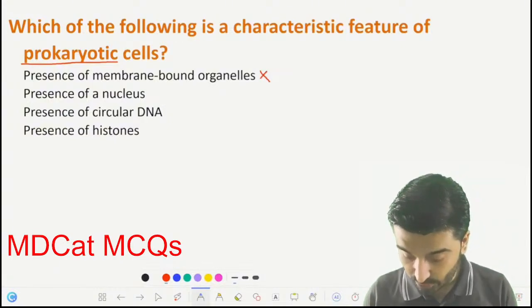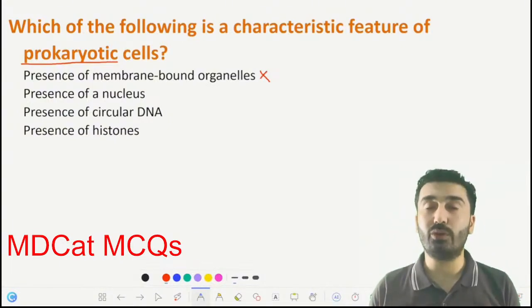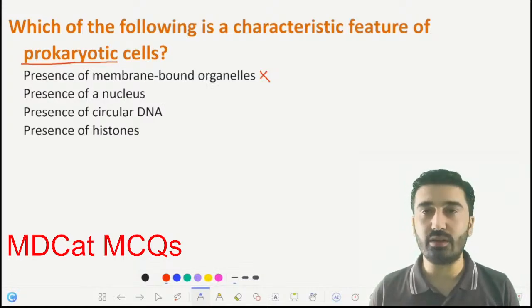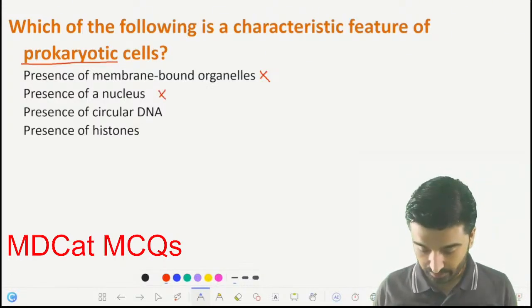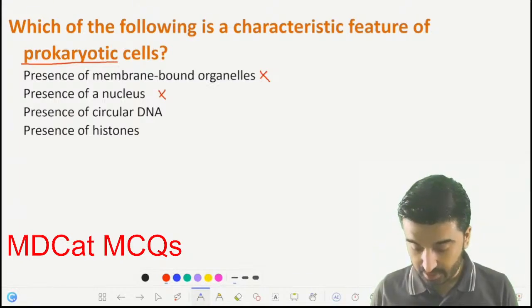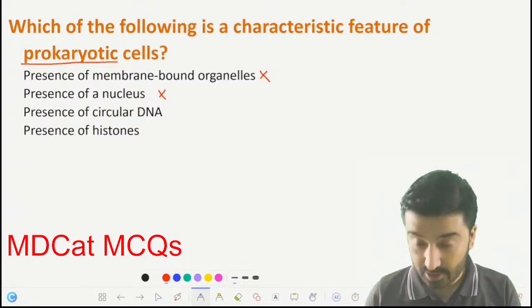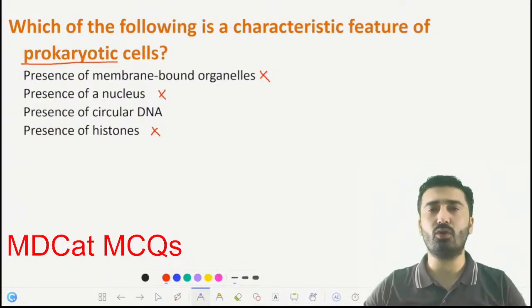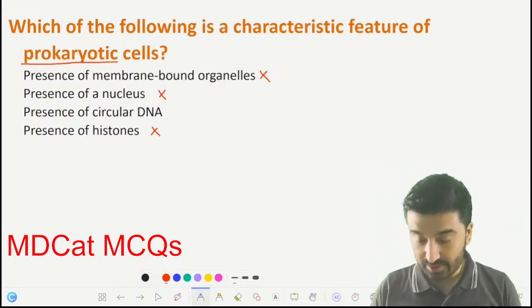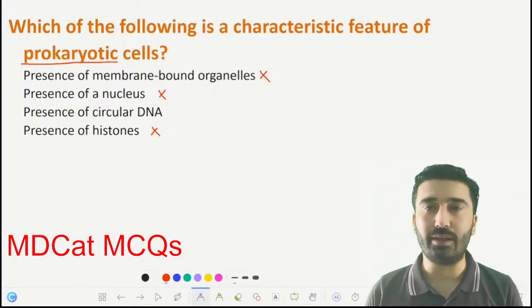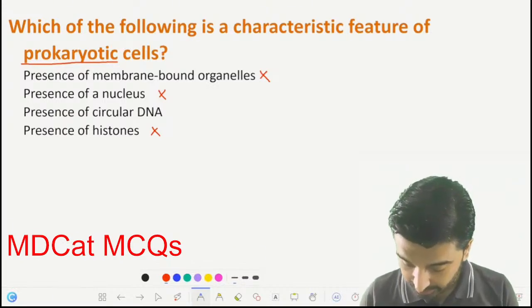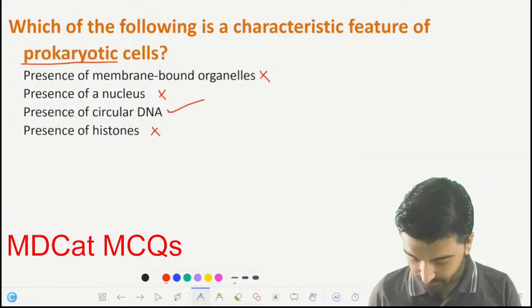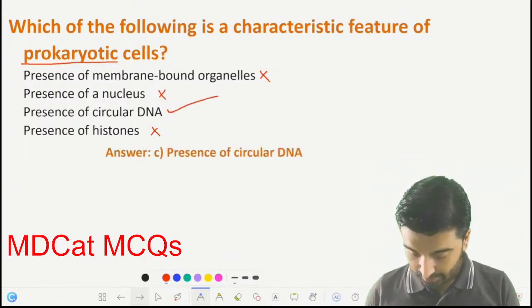Number 2, presence of nucleus, or true nucleus. Again, it is not a feature of prokaryotic cell. True nucleus is absent. Presence of circular DNA and presence of histones. Presence of histones, again there are no histones, and there is no chromatin network. So presence of circular DNA: there is just a piece of DNA which is in a circular shape, that's why it is called circular DNA. So the correct option is presence of circular DNA.